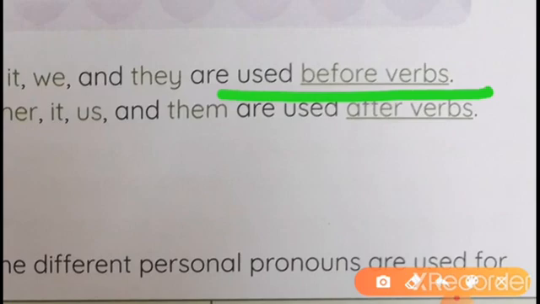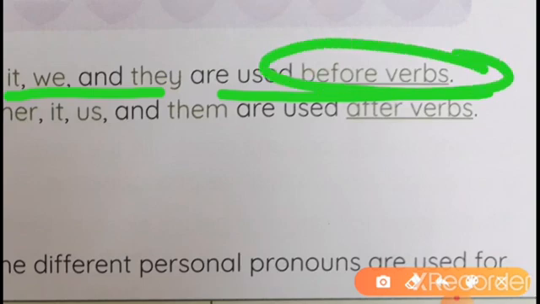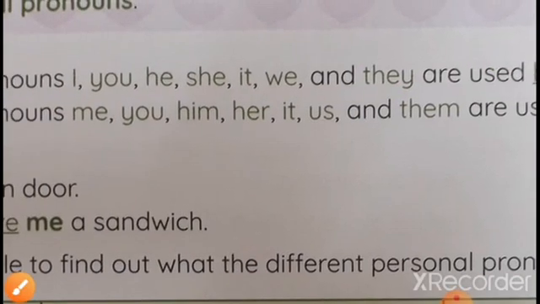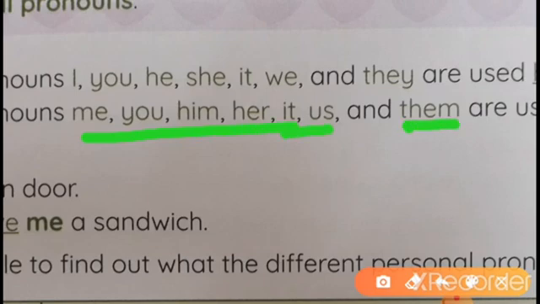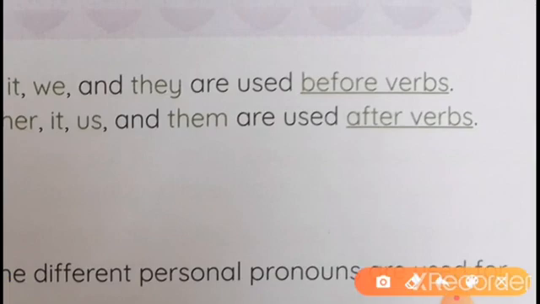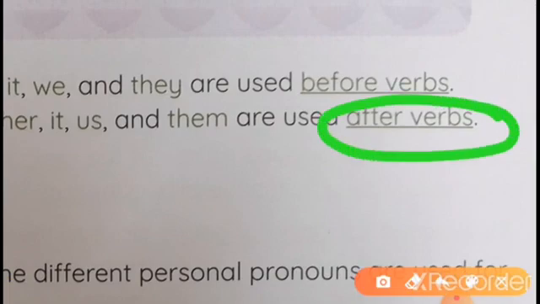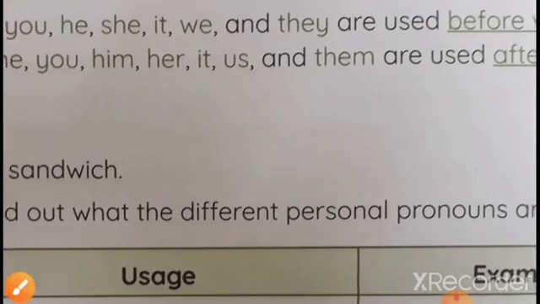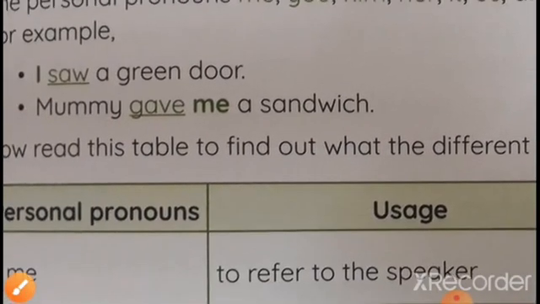Where we have to use them? Before verbs. Means the subject pronoun we have to use before the verb. And me, you, him, it, us, them, where we have to use after verbs. As I already told you, we have to use them as object, means after the verb, or when we are completing the sentence. So after the verb we can use the object pronoun.